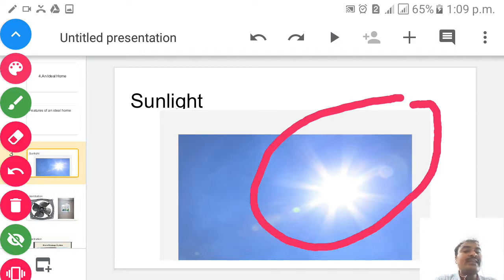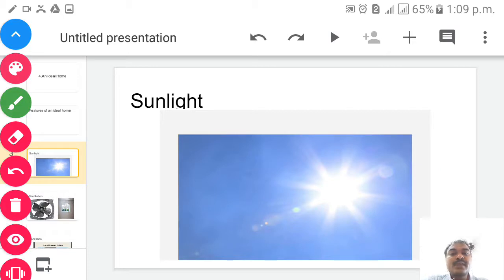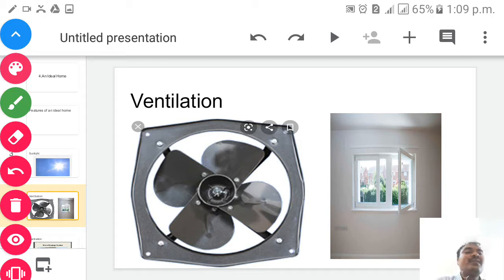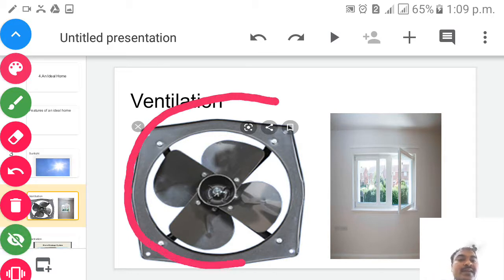Then we have to go for the next important point. We have to remember, to make our home ideal, that is ventilation, children. I will show you now, children. Your next slide. Yes. So children, what are these two things I am showing you? On the left hand, you can see here, this is called a ventilator, children. In everyone's house it should be there. What is the work of that?